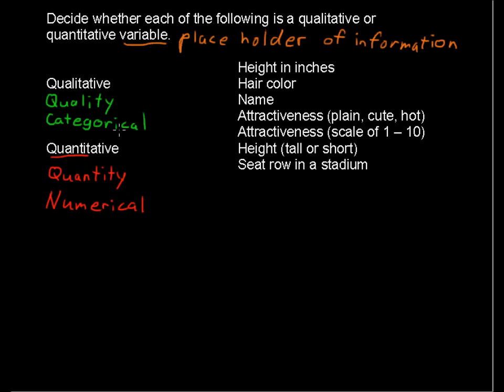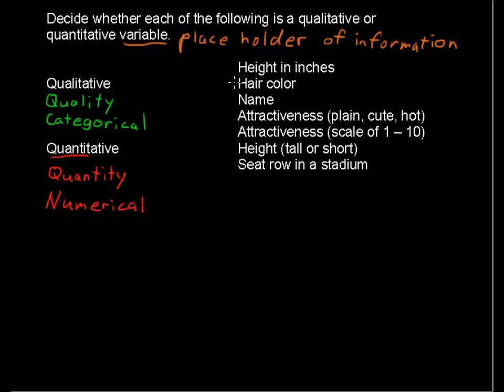So again, in stats, this variable can hold information of things that are not numbers or things that are numbers. So for example, let's run through and pick out the qualitative variables. Height in inches. So you ask 100 people, what is your height? And each individual person will give you a number in inches, if that's what you asked for. And that's going to be numerical. That's going to be your quantitative.